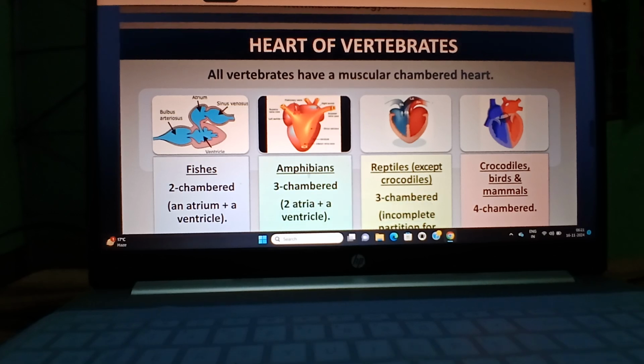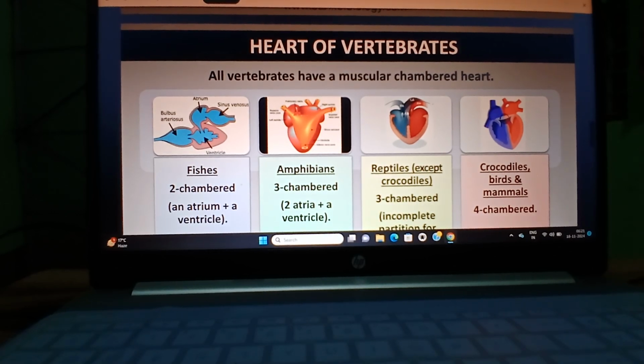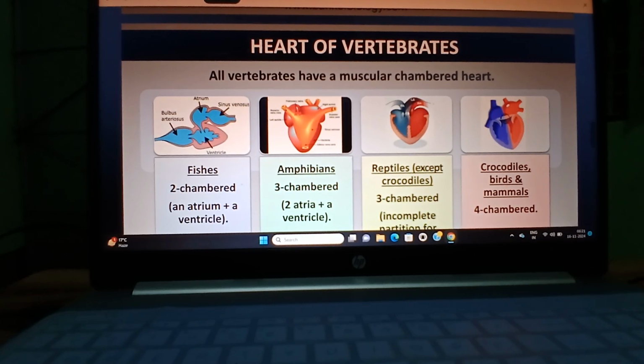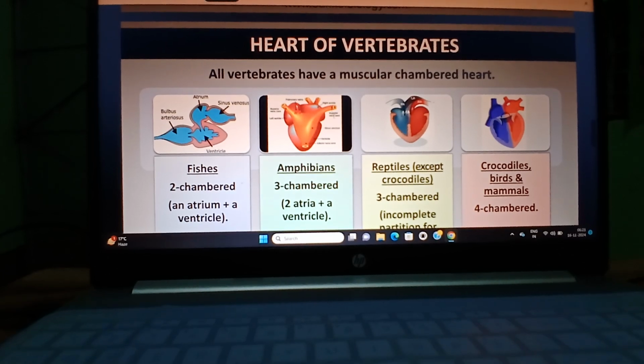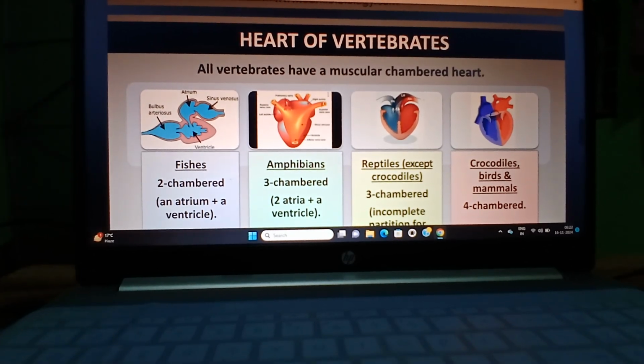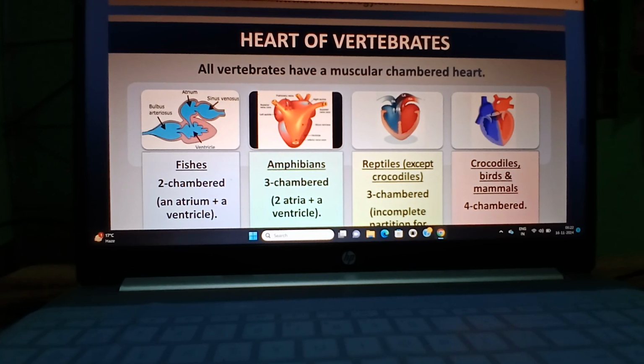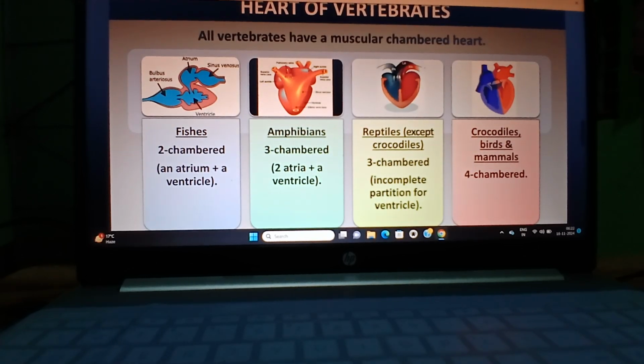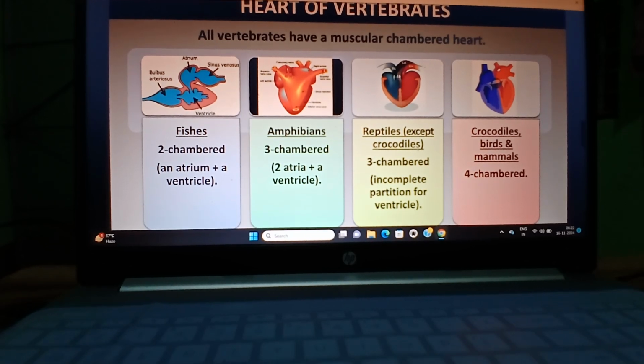Now look at the amphibian heart, the three-chambered heart. There are two atria and one ventricle, so mixing of blood takes place. The three-chambered heart is found in amphibians and reptiles, but the exception is the crocodile. The crocodile has a four-chambered heart.